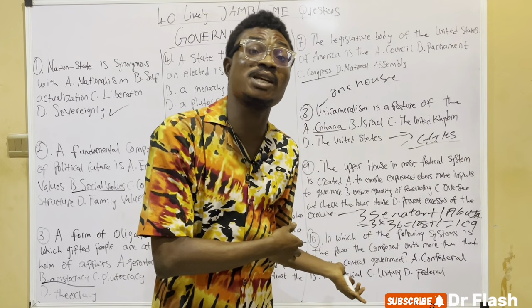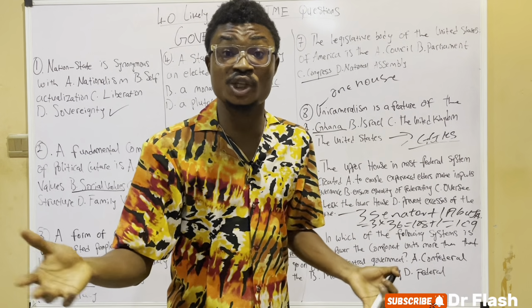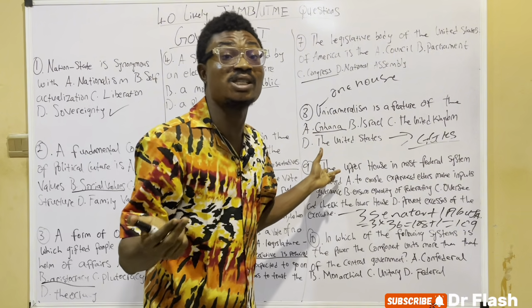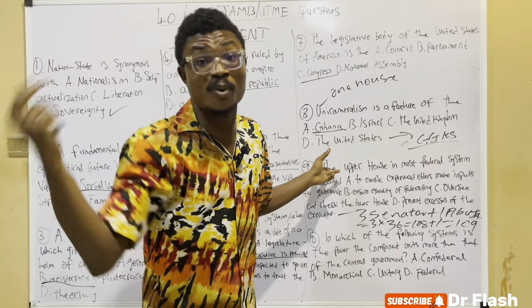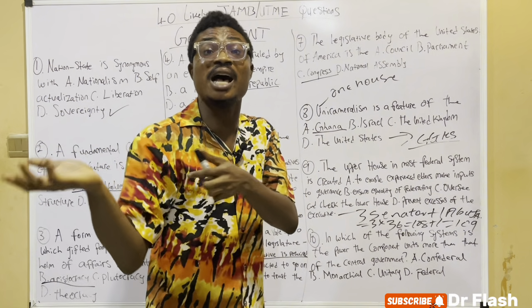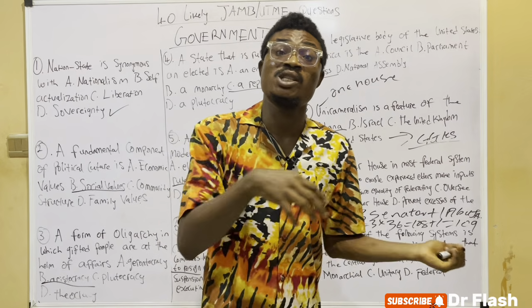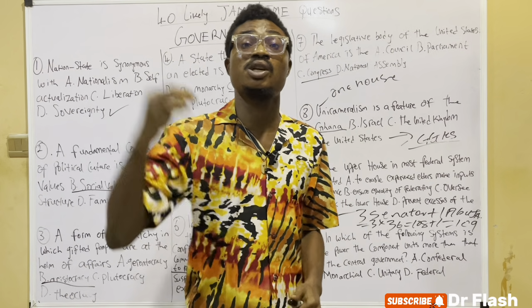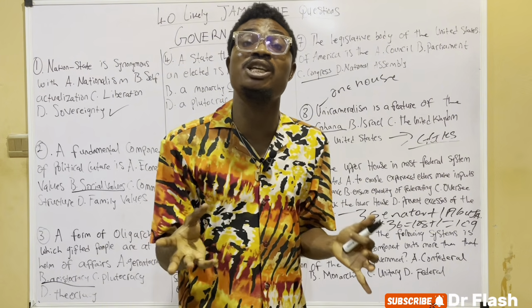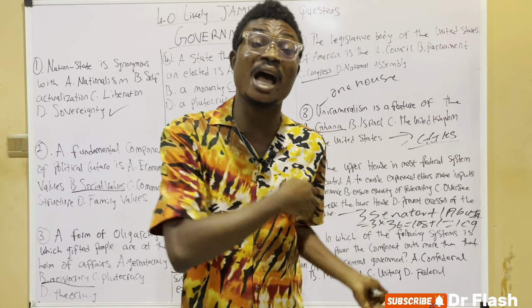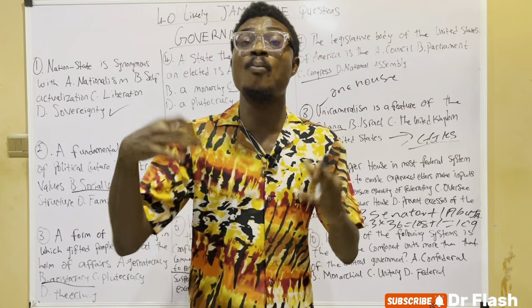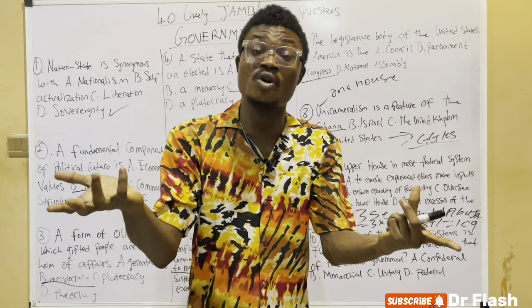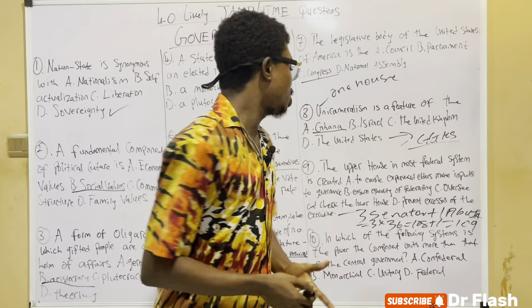But the House of Representatives is based on size and population. That's why the House of Representatives has about 360 members. We can see that Kano and Lagos have some of the largest numbers of seats in the House of Representatives, because they have more units, more local governments, or more constituencies.